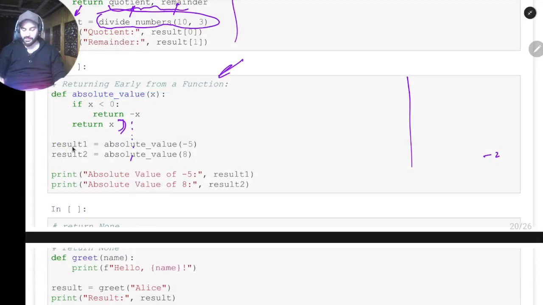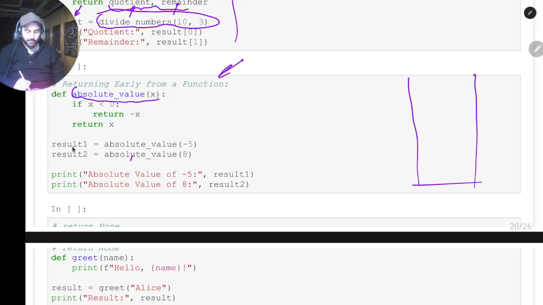So what I am saying is, if you encounter a return statement anywhere in the function, no matter how many lines are after that, if that return statement is executed, these lines won't be executed. The function will be stopped right there. So if you remember this calling stack, I'll call this absolute of -5, let's suppose. So the function call will happen with absolute value of -5. Now I know that x is -5. So the first statement within the body of this function is if x is less than 0, that is, is -5 less than 0? It is true.